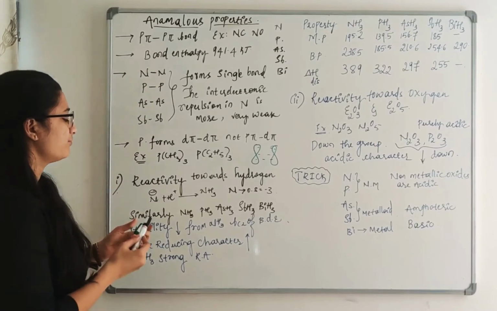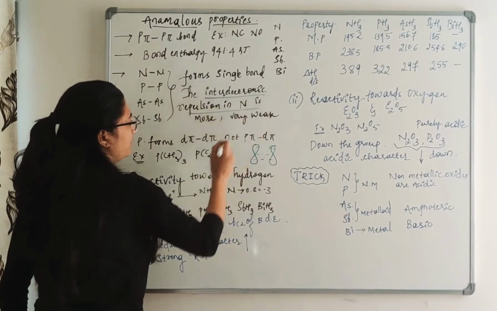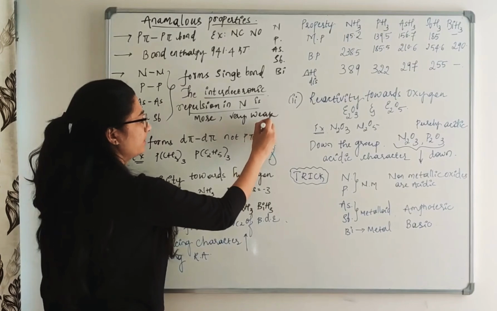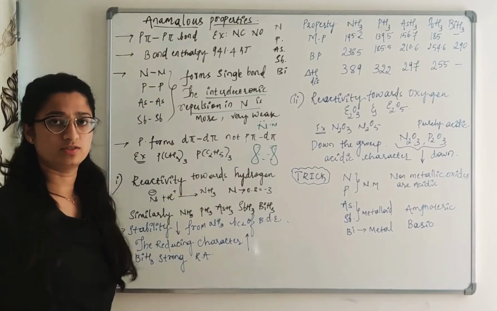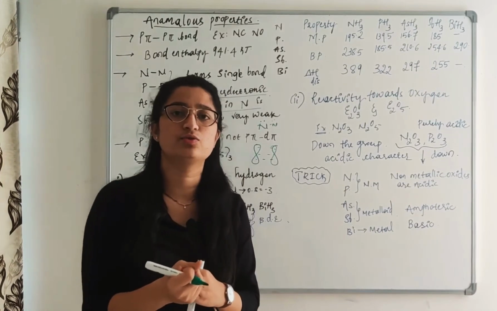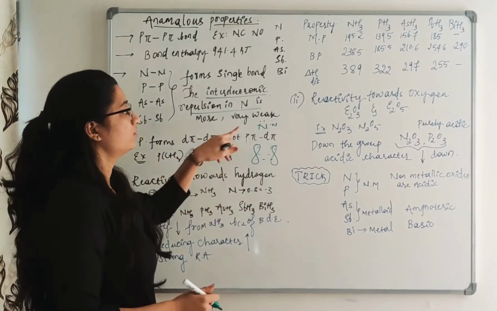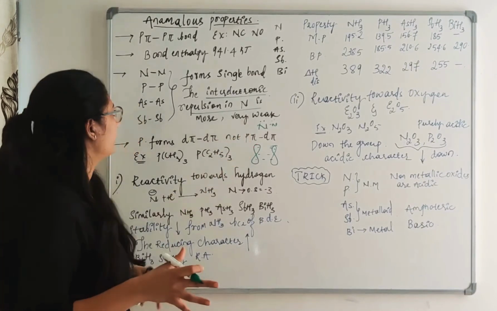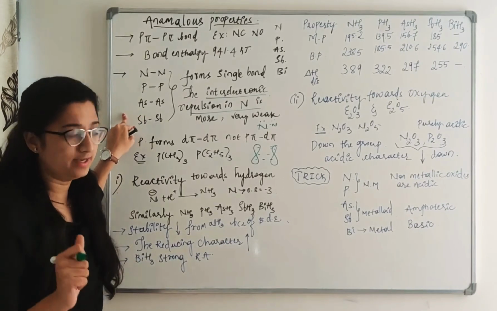The main reason for this is that the inter-electronic repulsion in nitrogen is more. This inter-electronic repulsion is because nitrogen has a lone pair of electrons on it. As a result, because of these lone pairs, there is a repulsion between the atoms. So this weakens the nitrogen single bond, and its stability is a little weak compared to the other elements.